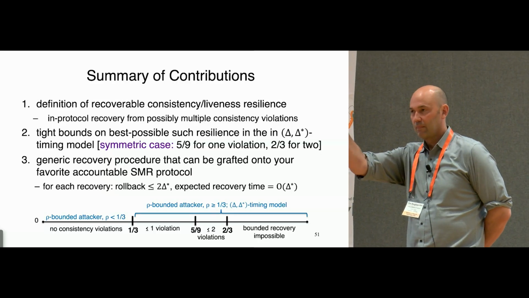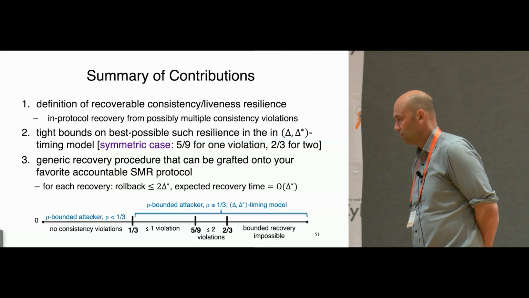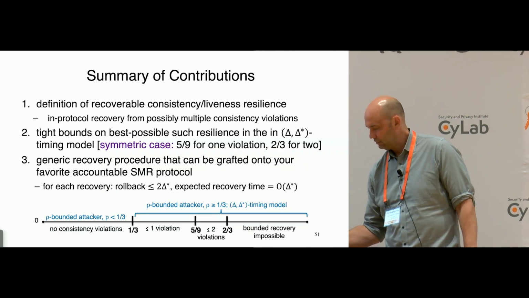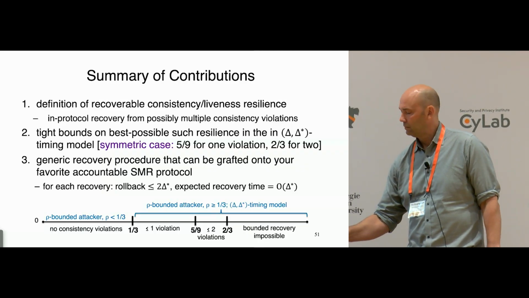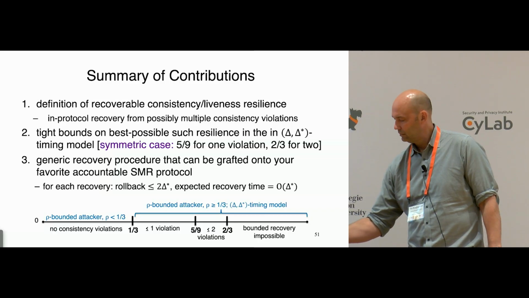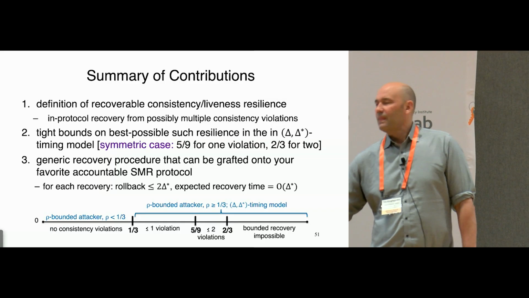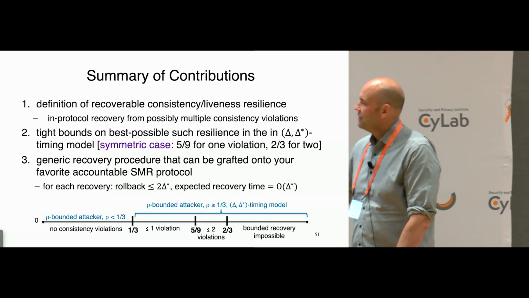So we have some time. Oh, okay. So actually, in the case of only one violation, is it conceivable that there would be a protocol whose recovery time is optimistic in some sense? It does not scale with delta star, but scales with the actual speed of the network?